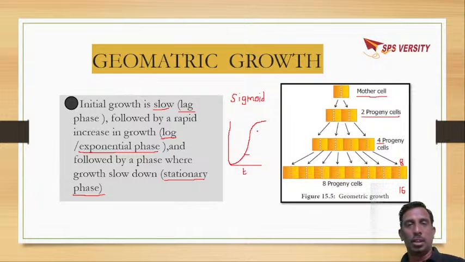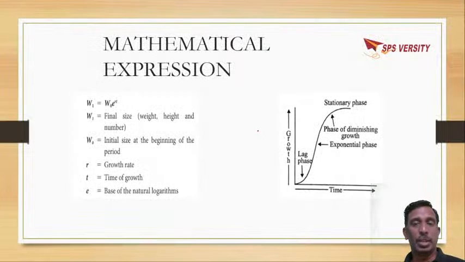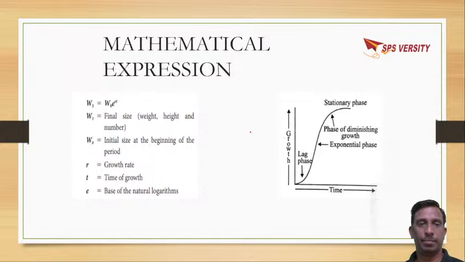If you look at the mathematical expression of geometric growth, you can take, for example, weight or height or number. If you take weight, W1 is the final size at a specific time which we are taking. W0 is the initial size at the beginning of the period. R is the growth rate, T is time, and E is the base of natural logarithm.